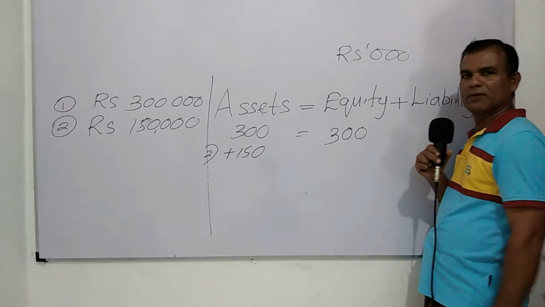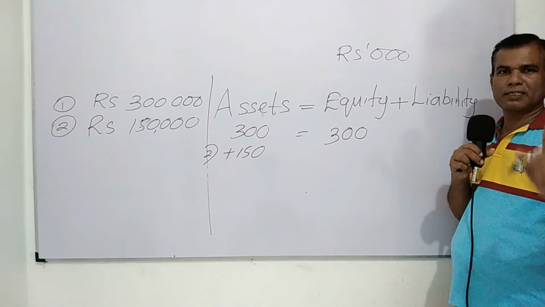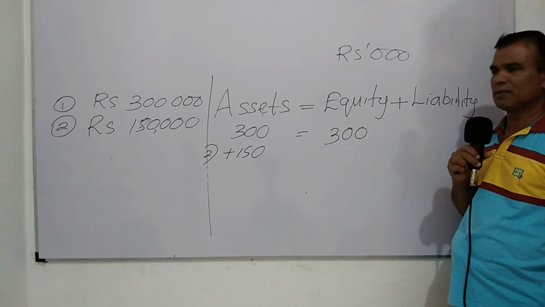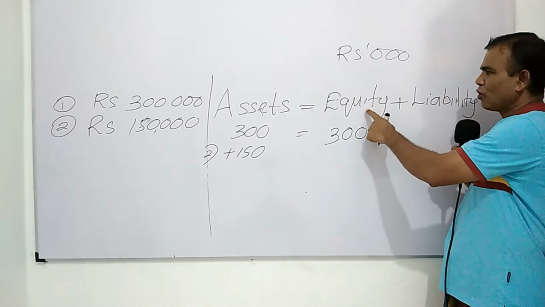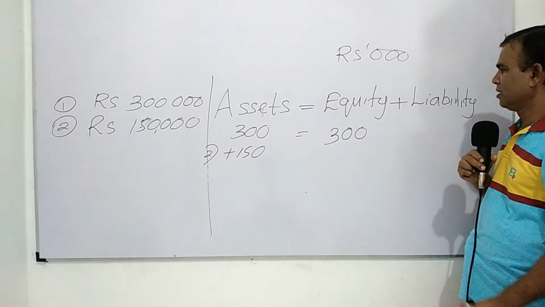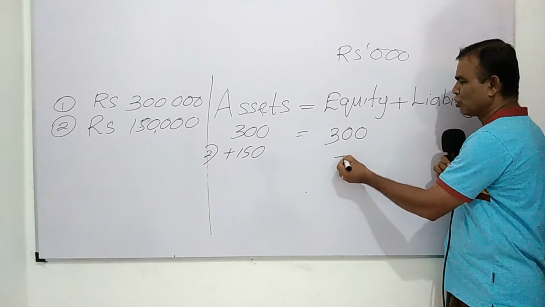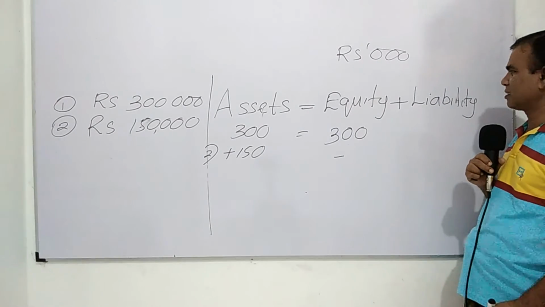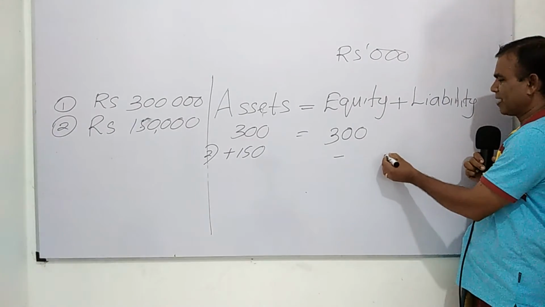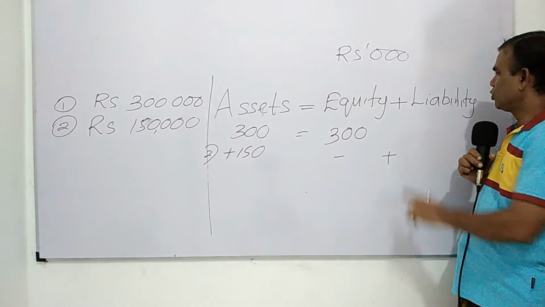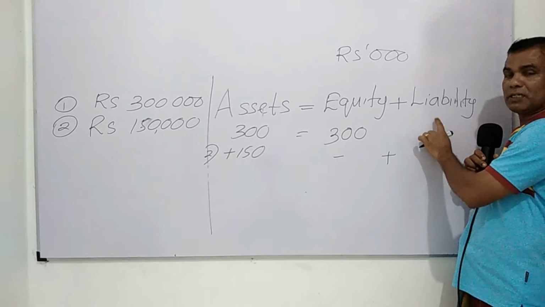Your cash asset increased by 150,000. Yet you are not investing any amount after this 300,000, so there is no effect on your equity. It remains unchanged after this transaction. Due to obtaining the bank loan, another liability is created.